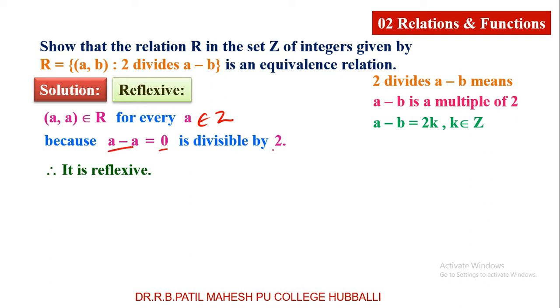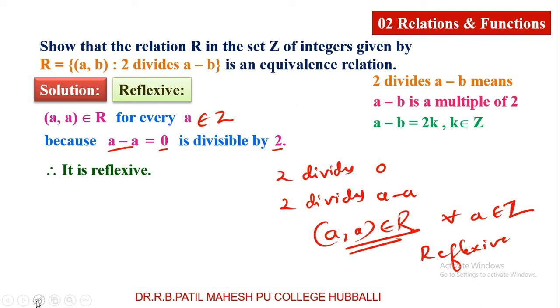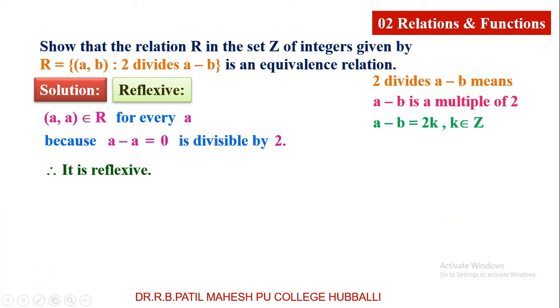0 is divisible by 2, or 2 divides 0. Both are same. 2 divides 0 means 2 divides A minus A. So 2 divides A minus A means definitely what? According to relation, (A, A) belongs to R. For every A belongs to the set of integers, then the relation is reflexive relation according to the definition of reflexive relation. Hope you understood reflexive.